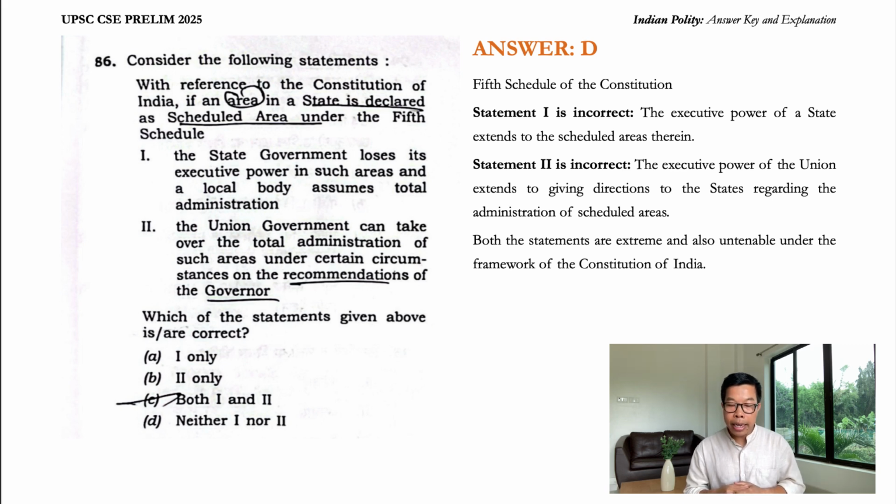Statement 2, the union government can take over the total administration of such areas under certain circumstances on the recommendations of the governor. Again, this statement is incorrect. The executive power of the union extends to giving directions to the states regarding the administration of scheduled areas. States do not lose executive power when an area in its territory is declared as a 5th scheduled area. So which of the statements given above are correct? Neither one nor two. So D is the correct option.